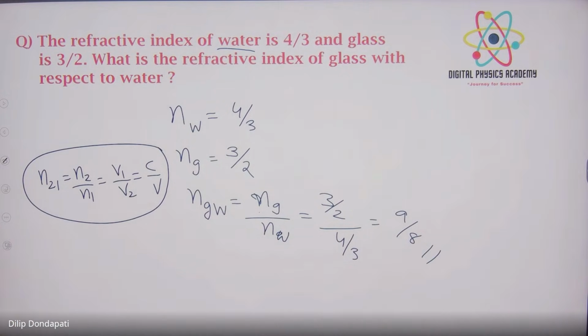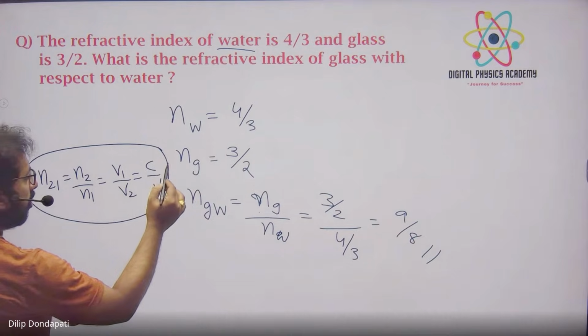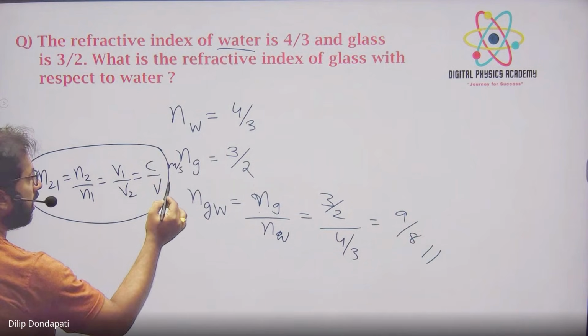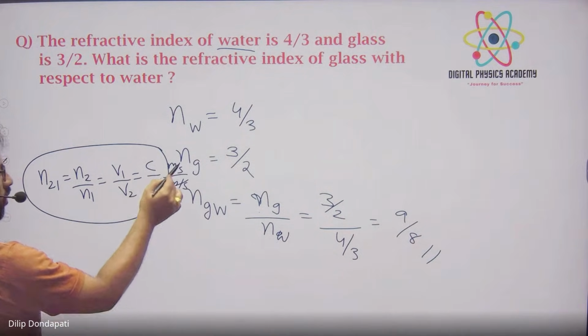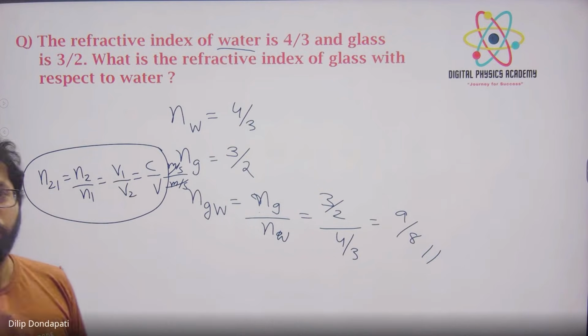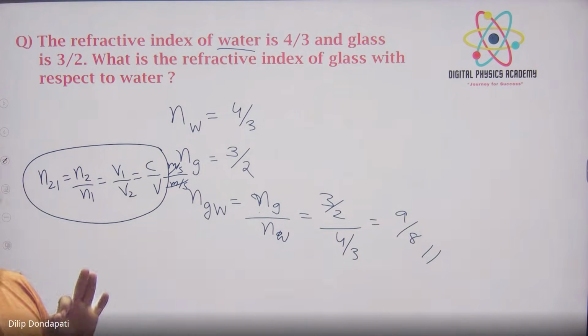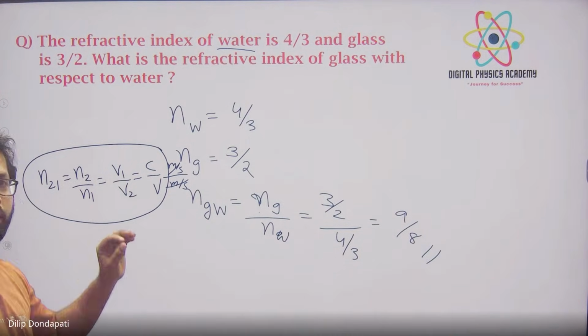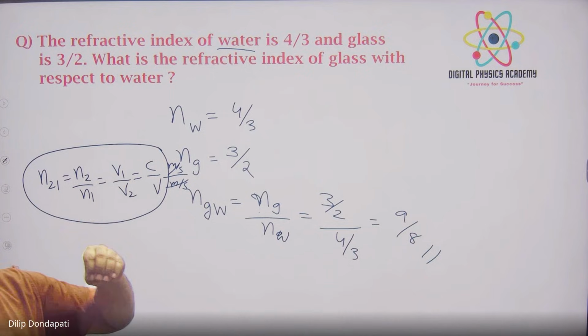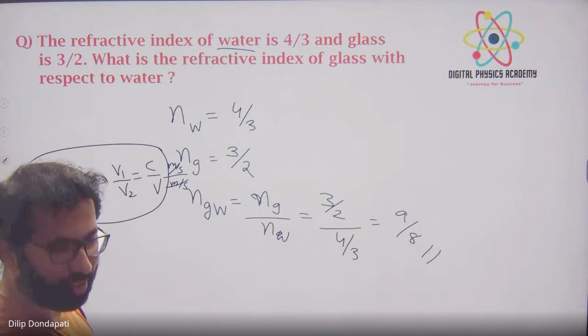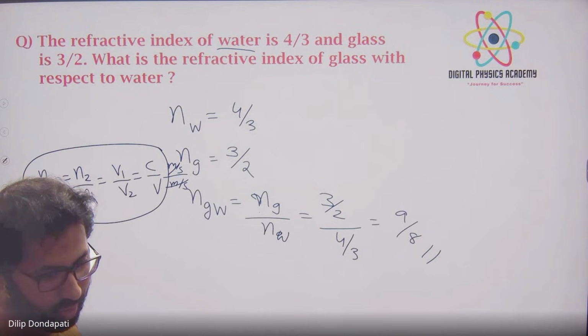No unit. Very good, very good. No units. See, the units of speed are meters per second, either way meters per second. They cancel. No units. So refractive index has no units. They deliberately ask in the exam what the units are. Some people will write meters per second. Okay, we should not write meters per second. You should write that there are no units.